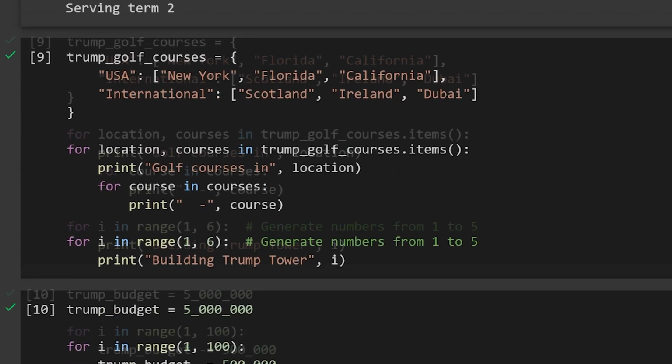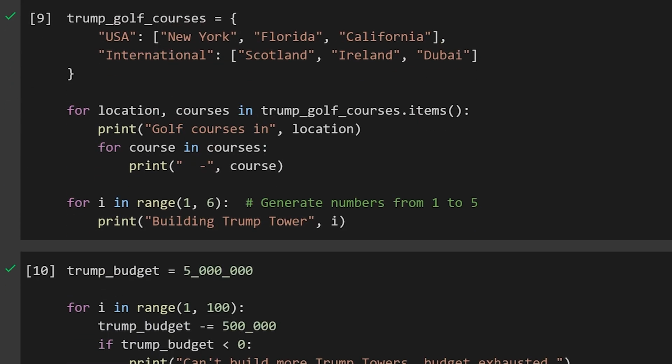Next, we have nested loops. Here we've got a dictionary of my fantastic golf courses in the USA and internationally. The outer loop goes through the location, and the inner loop goes through each course in that location. We print the location and the courses, making it easy to see where all my great golf courses are.